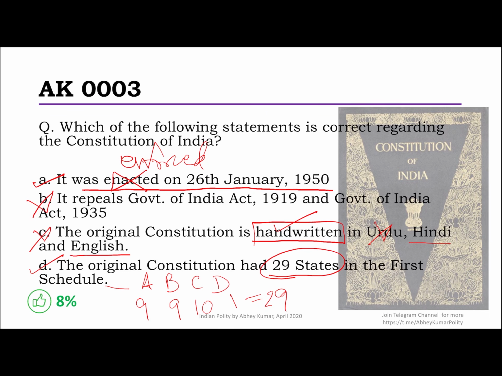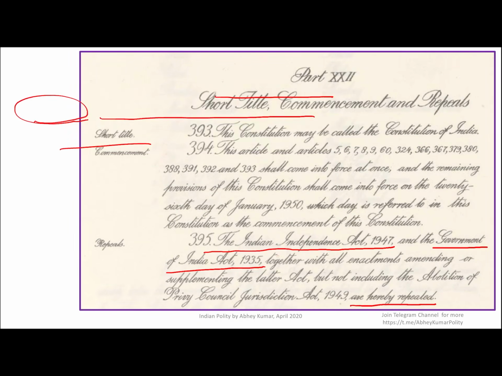There were actually 29 states, though when we started after independence, it was close to 600 princely states and provinces. But gradually, as the constitution came to being, it all was made to 29 states. So that was question number 3. Moving on to question number 4.